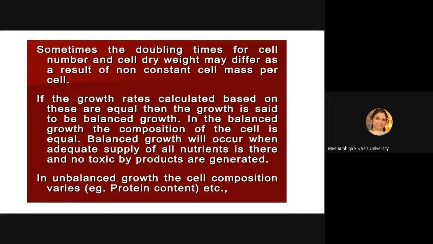Then balanced growth. Balanced growth means, as long as we have sufficient amount of nutrients and toxic products are not formed, we will be having a balanced growth where the growth rate, that is cell number and cell dry weight, are more or less equal. In unbalanced growth, in addition to the cell composition, if we have some protein content, it will be an unbalanced growth. When protein content adds to the cell composition, the dry weight increases. So the number of cells and the weight will not be balanced. So that is an unbalanced growth.